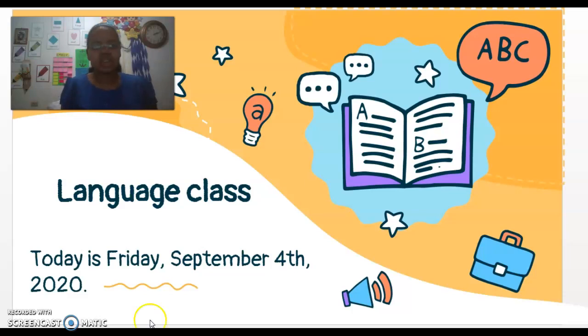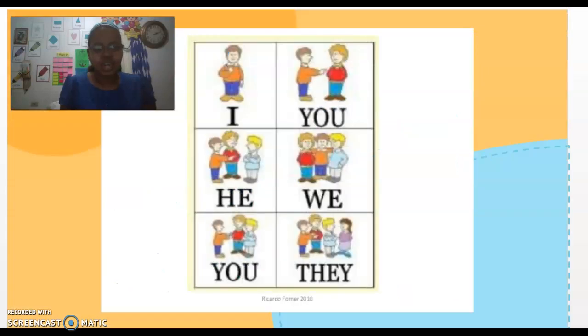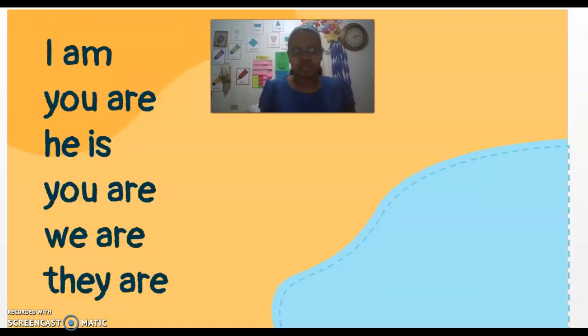Today we are going to have a very easy activity because today we are just going to practice what you already know. So, here I have one picture with the personal pronouns. So here we have the personal pronouns I, you, he, we, you, and they. What you're going to do is that you're going to create one sentence per each one of the pronouns. So here I have them.